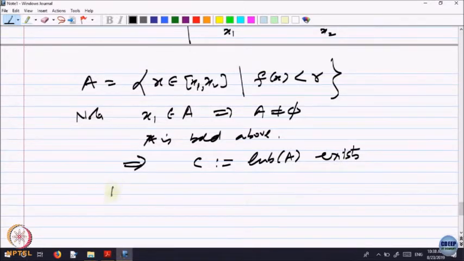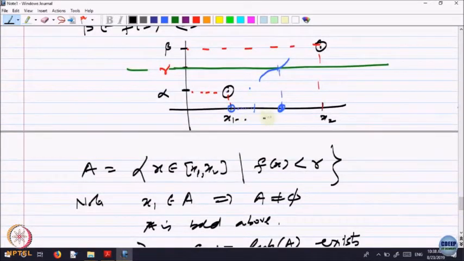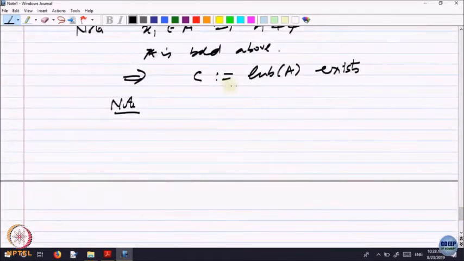Now, where is C? Note, what is the value at the point? I have taken and gotten a point C, which is the LUB of these points where the value is less than gamma. My aim is to show the value at C is equal to gamma. First of all, note C is LUB of something. So, this implies f of C is less than or equal to gamma.